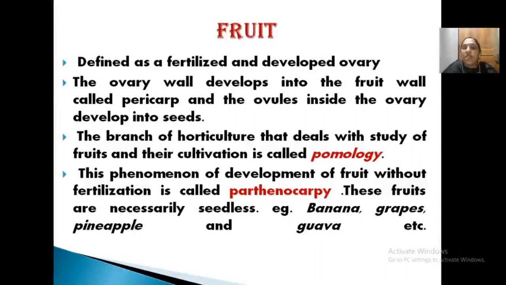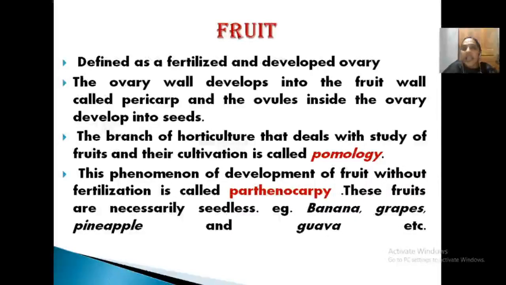So what is present inside the ovary? Now you know ovules are arranged in the placenta, and these ovules become seeds. Clear? So fruit is defined as a fertilized and developed ovary that bears seeds. Ovules become seeds. Then what about the fruit wall? The fruit wall is called the pericarp. It is developed from the ovary wall. Clear? And the study of fruit is called pomology.